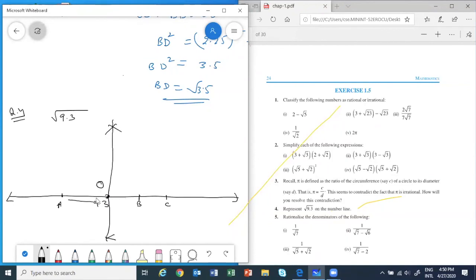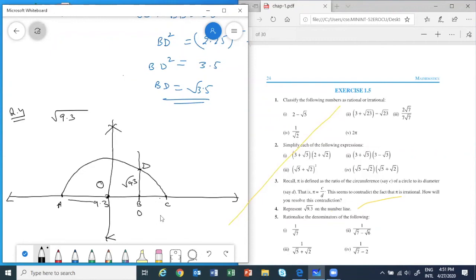Now OC and AO are equal. So taking OC as the radius, we will draw a semicircle. After drawing the semicircle, on this draw a perpendicular. This perpendicular will intersect at D. So BD is equal to root 9.3. But this work is not over.